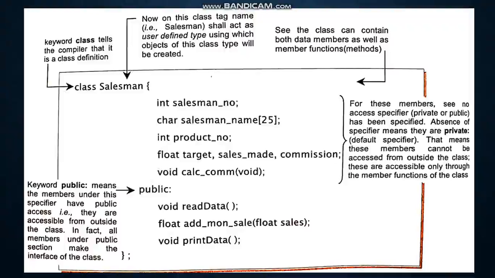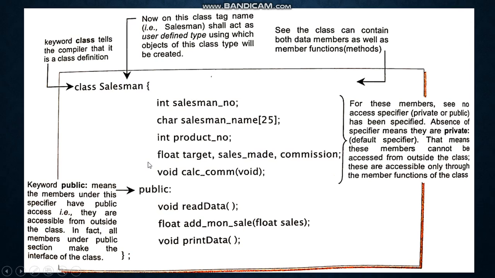Now let us refer to the image. This over here is a keyword. So this tells the compiler that the class definition has started. Then salesman, what is written, is a class tag name. You can consider this as a class tag name. Here you can give any name related to the program.